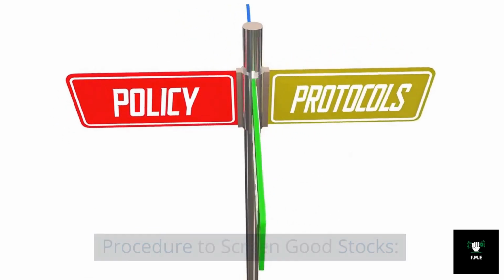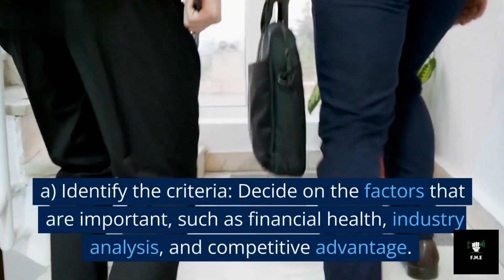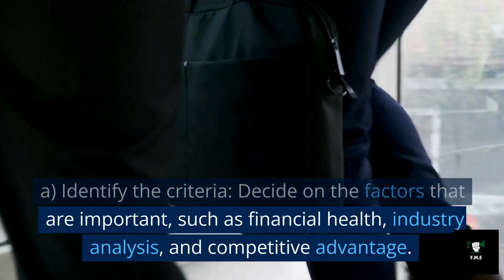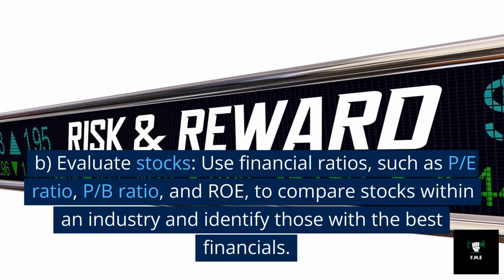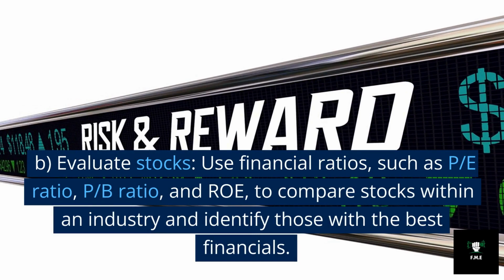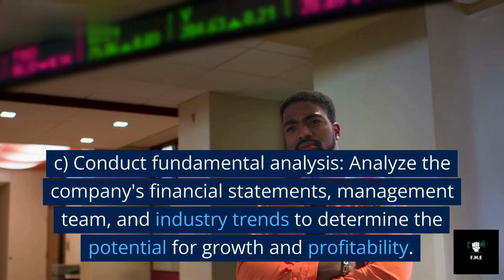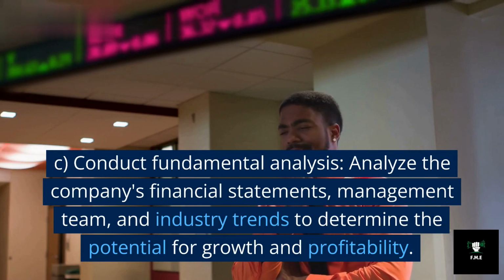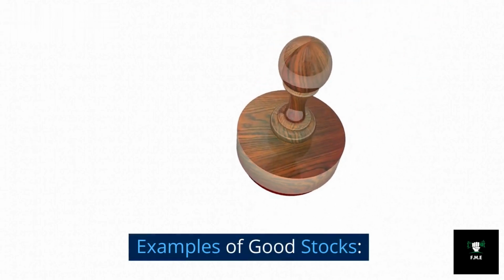Procedure to screen good stocks. Investors can use the following steps to screen good stocks. A. Identify the criteria. Decide on the factors that are important, such as financial health, industry analysis, and competitive advantage. B. Evaluate stocks. Use financial ratios, such as P/E ratio, P/B ratio, and ROE, to compare stocks within an industry and identify those with the best financials. C. Conduct fundamental analysis. Analyze the company's financial statements, management team, and industry trends to determine the potential for growth and profitability.